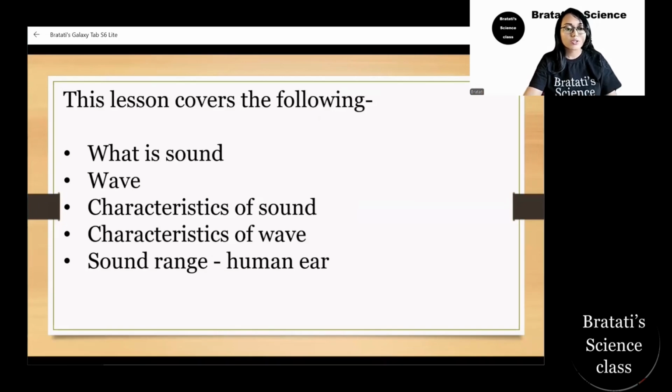This covers what is sound, what is a wave, the characteristics of sound, the characteristics of a wave, and the sound range, that is, what we as humans can hear. All right, so let's begin.